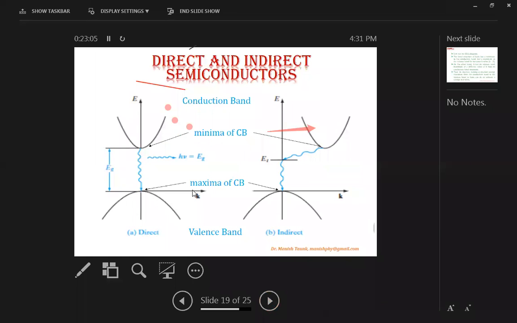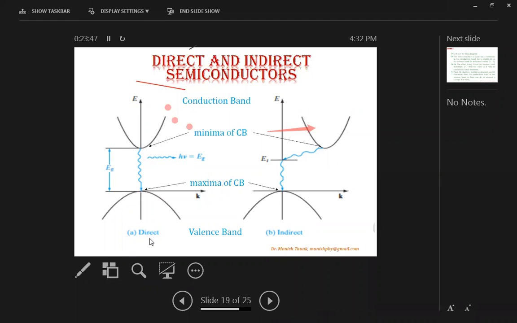Now, moving to the next topic, what are direct and indirect semiconductors? As shown in this diagram, on the left side is the band diagram of a direct band gap semiconductor, and on the right side is the band diagram of an indirect band gap semiconductor. This curved surface shows the valence band. Here is the valence band of an indirect band gap semiconductor, and here is the valence band of a direct band gap semiconductor. Similarly, the upper curves show the conduction bands. So this is the conduction band, and this is also the conduction band.